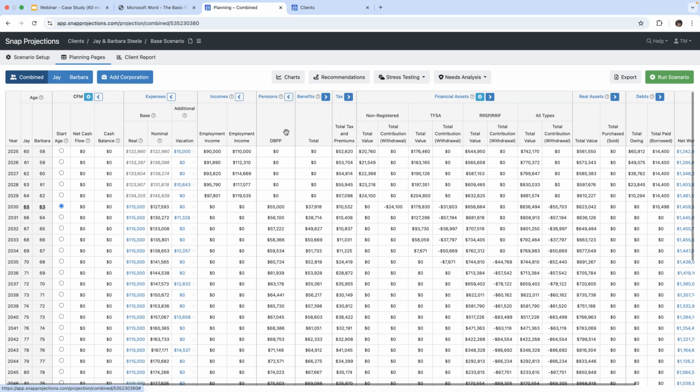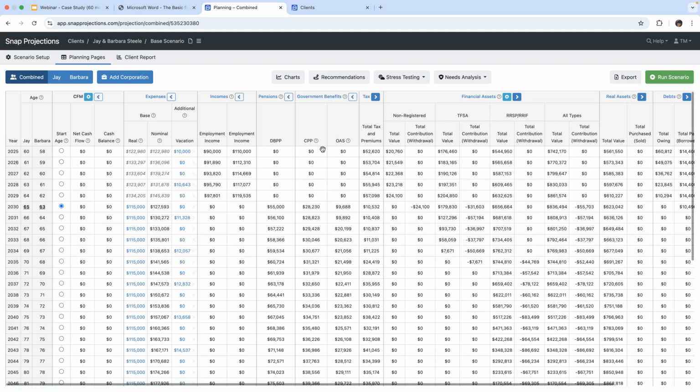If we were on their individual pages, we would see the description of the pensions. But for right now, we've got the deferred benefit pension plan. And then the government benefits, sorry, next column is what I meant. So we've got the CPP here, and we've got the OAS showing in these columns.